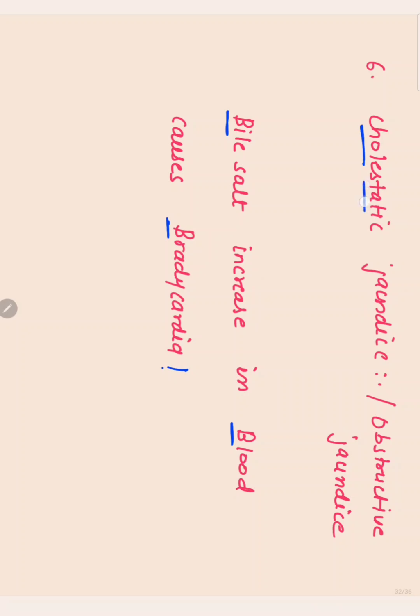Another and lesser known reason is cholestatic jaundice or obstructive jaundice. What happens in obstructive jaundice? There is no excretion of bile into the stool, so there is increased concentration of bile salt in the blood. That increased concentration of bile salt causes decreased heart rate, and we can remember this via this mnemonic: bile salt increase in blood causes bradycardia.